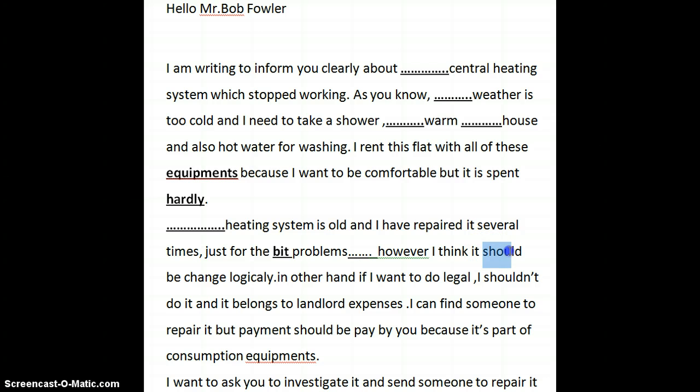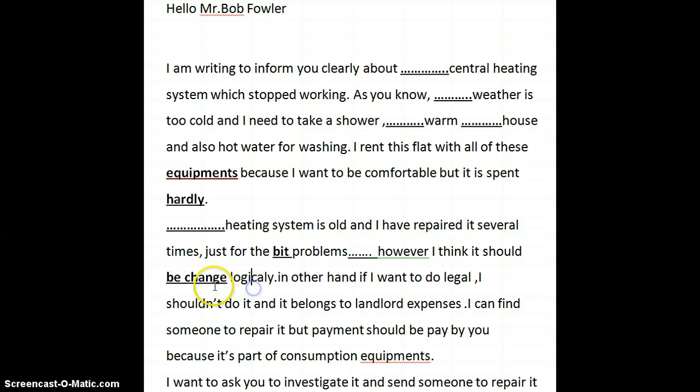We've got should, which is a verb we use. It's a modal verb. Very good. "Should be change." If I'm not mistaken, you're trying to use the passive voice. Is that right? So in the formula that we use for the passive voice, we have should, very good, it should be, and then we use a certain form of the verb.